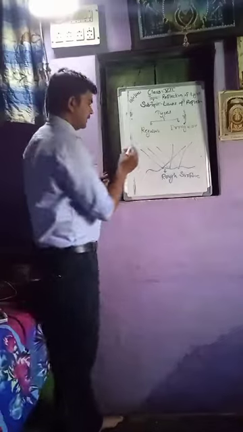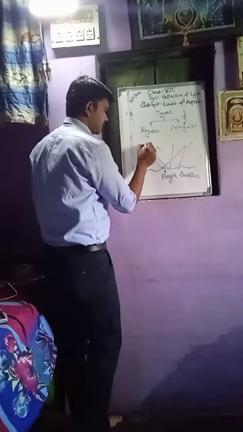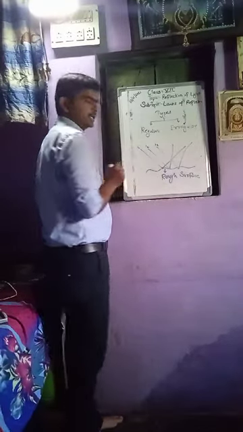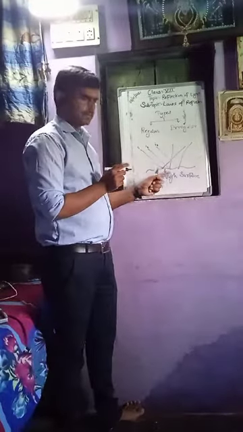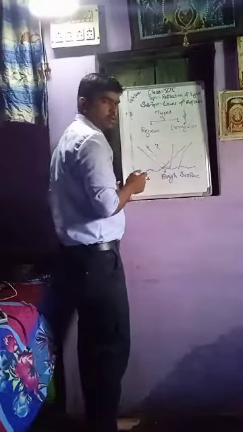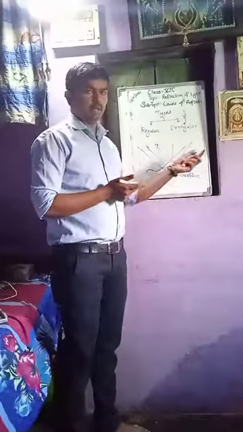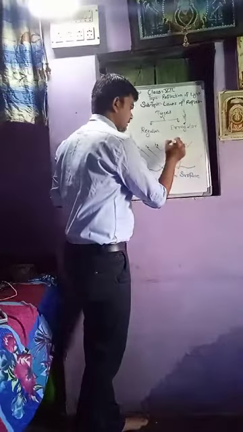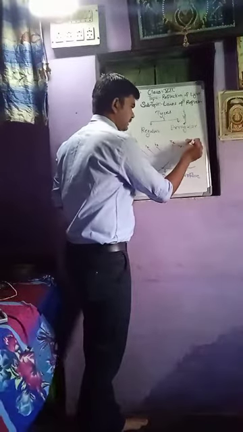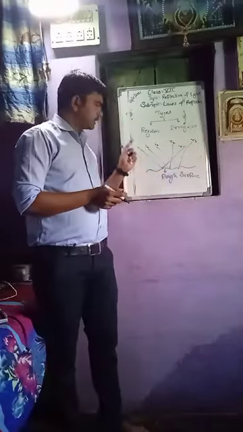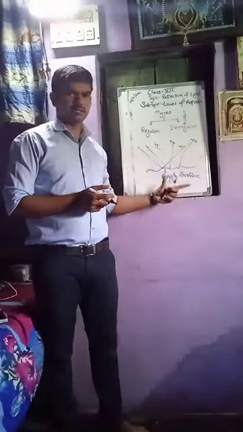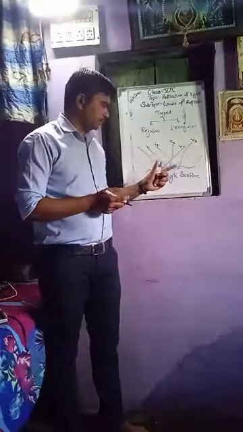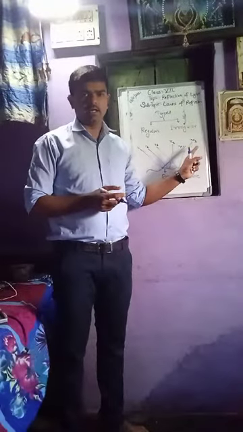Like this is our I1, this is I2 and this is I3. When it reflects from the rough surface, it does not go in a parallel way. So this is R1, this is R2 and this is R3. When the incident ray touches the rough surface, it does not produce a parallel line.